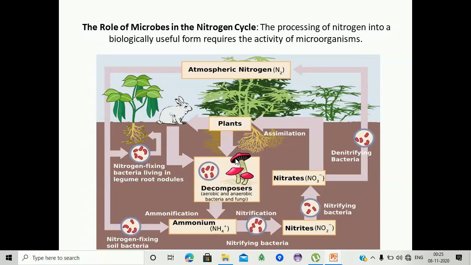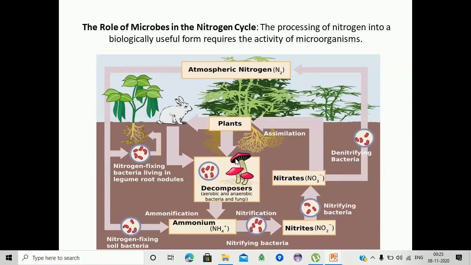On the left side we are observing that atmospheric nitrogen is fixed by the nitrogen fixing bacteria present in the legume root nodules. Then this nitrogen is converted into ammonium.